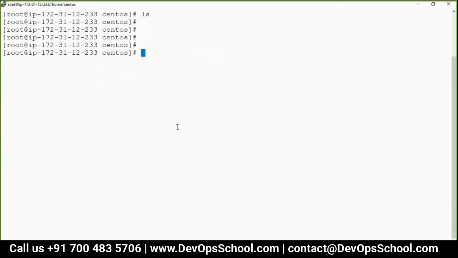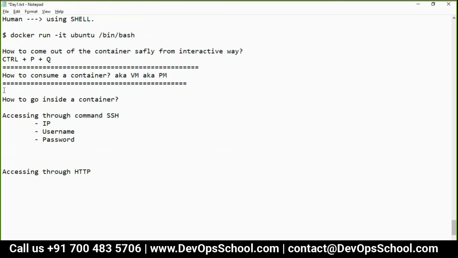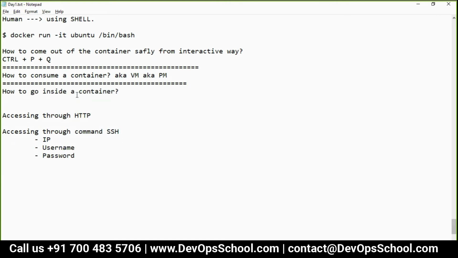So I need to install SSH. So the question is how to install SSH. Yeah, I will do that, but I need to teach you something first before that. So I'll come to this after. Let me complete this demo, and this I will try later on because I need to cover a few other topics which are part of it. So now let's start with how to go inside a container.